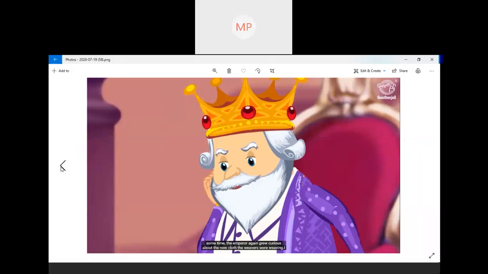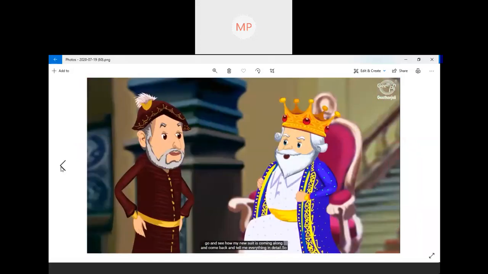So again, what happened? He sent another minister, one of his faithful ministers, to go and check the cloth. Now he's sending the second minister. Go and see how my new suit is coming along and come back and tell me everything in detail.